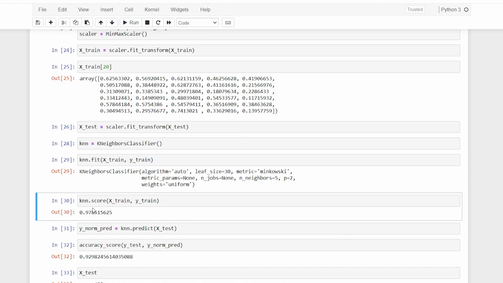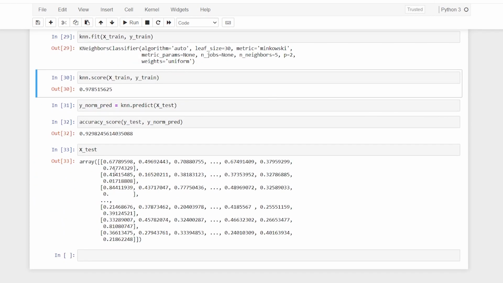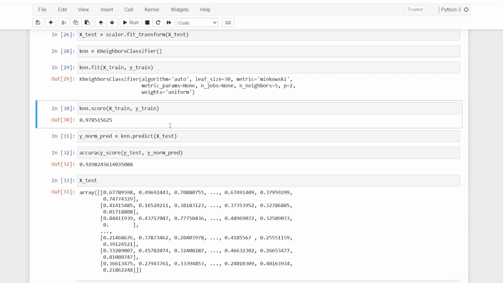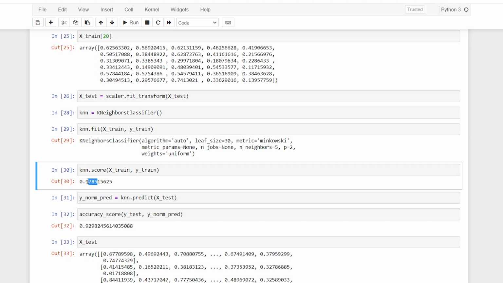That is what we are particularly interested in. So we have 97% accuracy, which is really, I would say, great accuracy. Because you have trained and tested everything with the normalized values, which are between 0 to 1, there is a sudden 3% rise in the training accuracy.